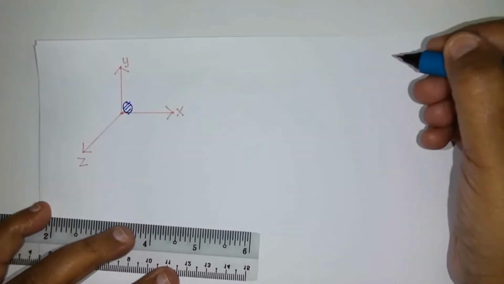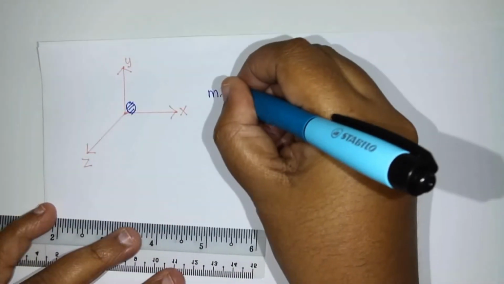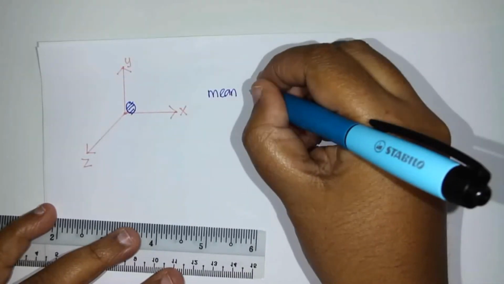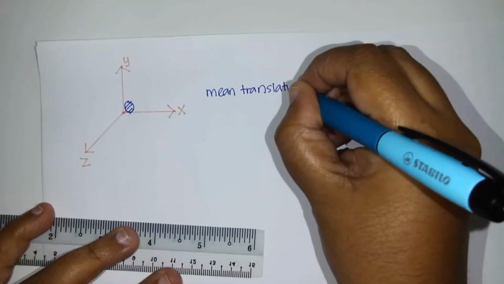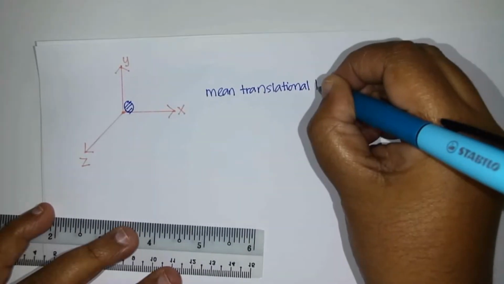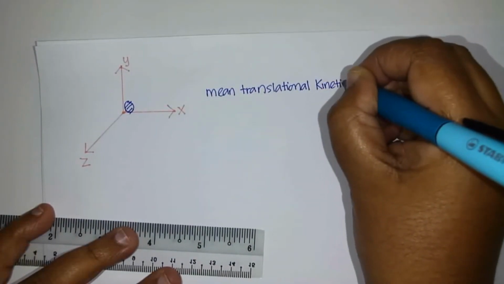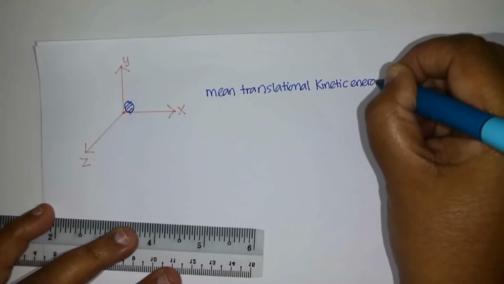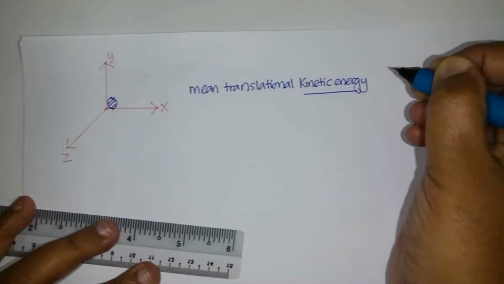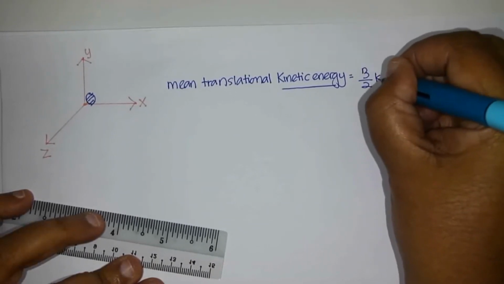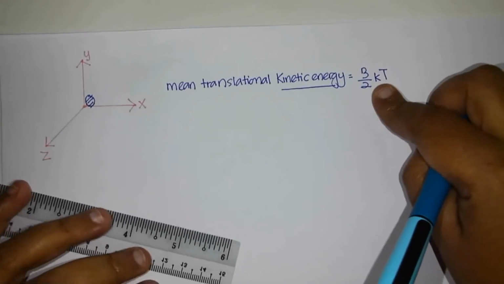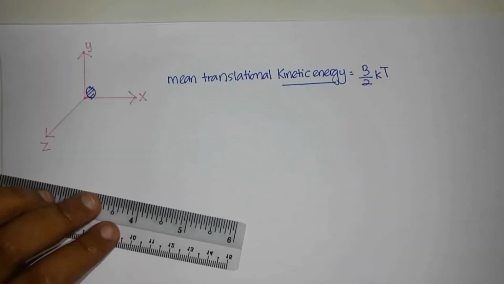So we know from the previous lesson, the mean translation kinetic energy equals 3/2 kT, where k is the Boltzmann constant and T is the absolute temperature. That means temperature must be in Kelvin.